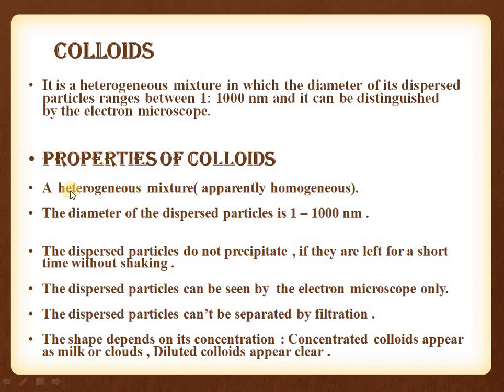Now the properties. These are apparently homogeneous. Sometimes you cannot differentiate between homogeneous and heterogeneous for colloids, but by using the microscope, ultramicroscope, you can check that colloidal particles are a heterogeneous mixture. They have the diameter of 1 to 1000 nanometer. The dispersed particles can be seen by electron microscope only. The dispersed particles cannot be separated by filtration. The appearance depends on its concentration. Concentrated colloids appear as milky or cloudy, and when dilute they appear homogeneous. So we can say that its appearance depends upon the concentration of the particles.